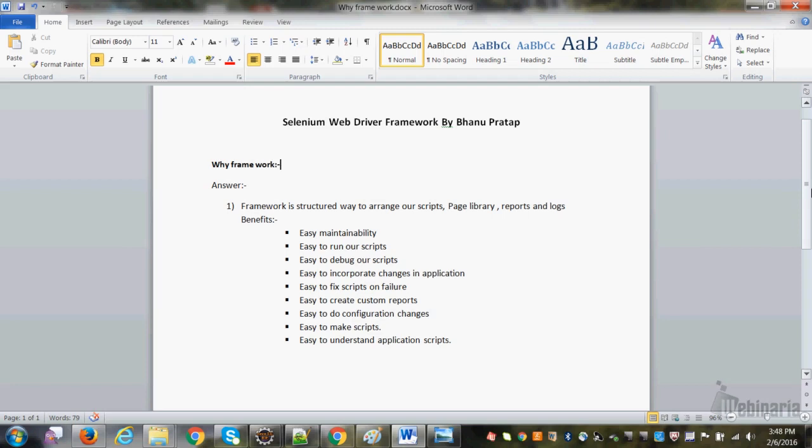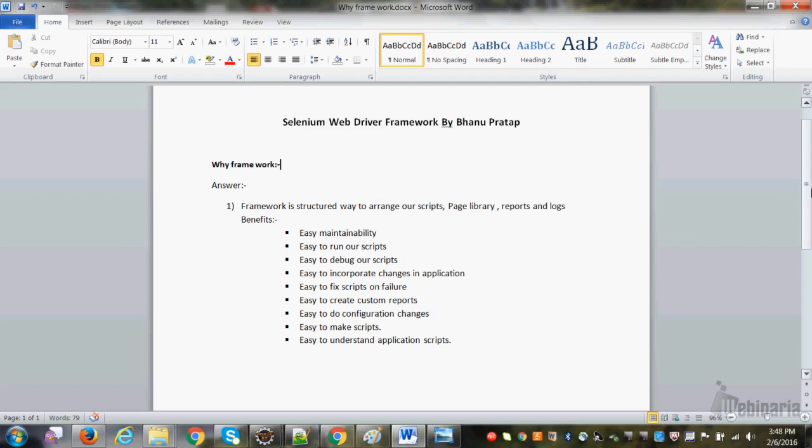We have one package which has Excel reader, another package which has page library, a third package which has our screenshots, another package which has our logs, and another package which has our locators. So we know where what we have. So debugging will be very easy. We'll just go to that particular package, see the class, see what class we have a problem in, and just go and change.